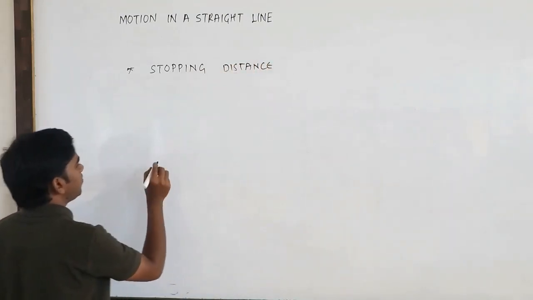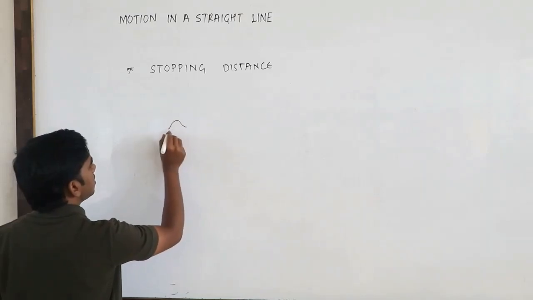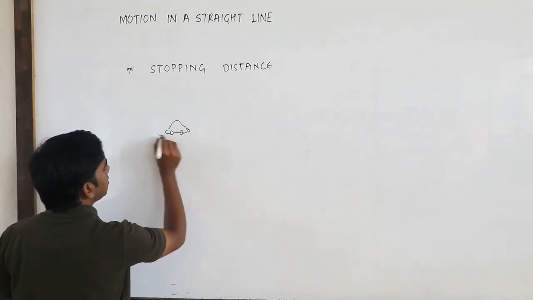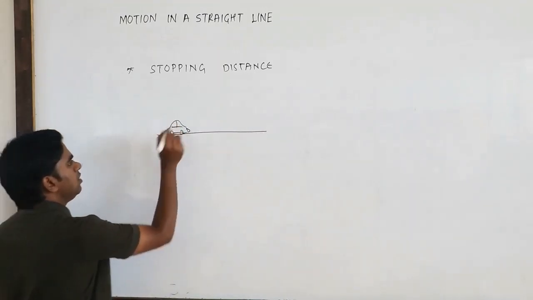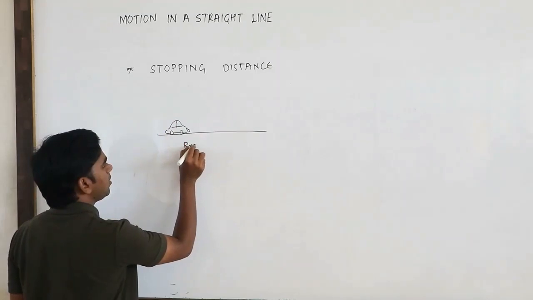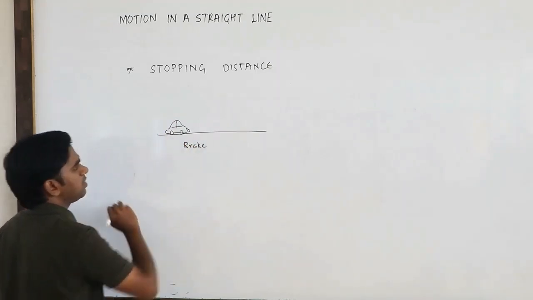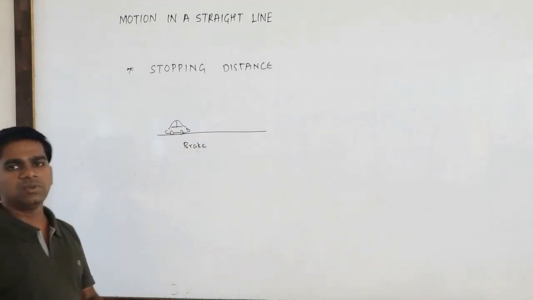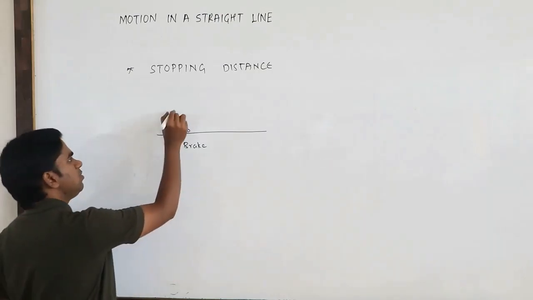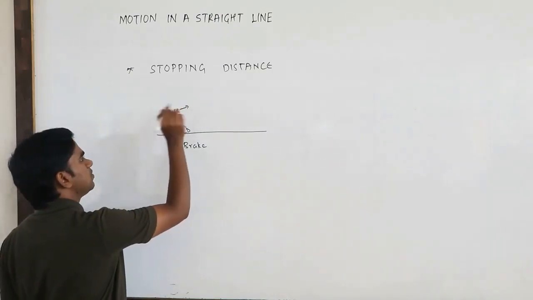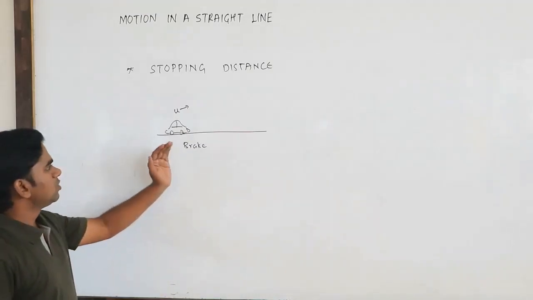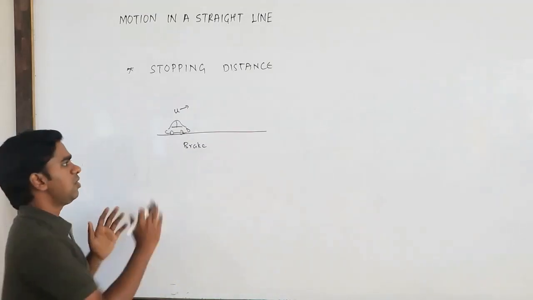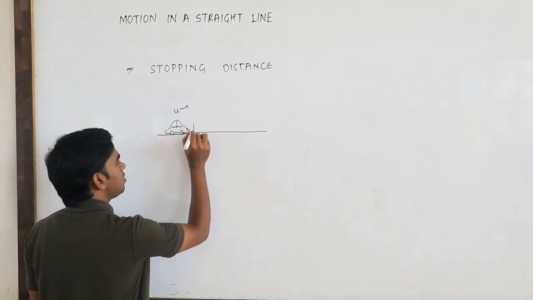Suppose a vehicle is traveling, and you apply the brake. Suppose it is traveling with some initial velocity u. As soon as you apply the brake, it will not stop immediately. It will not stop here.